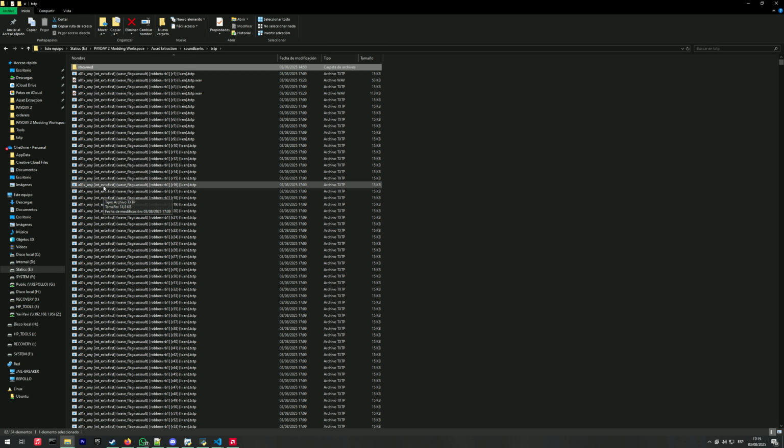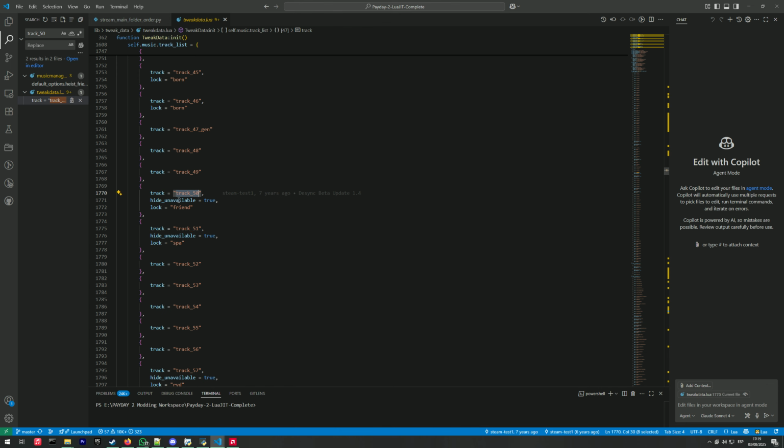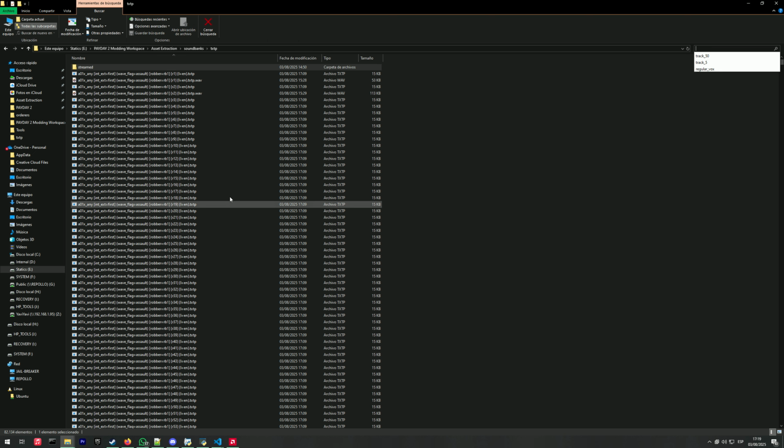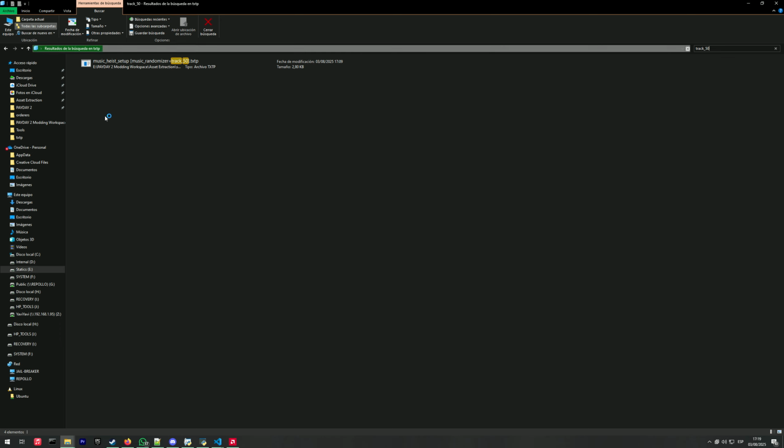Now, you got everything. An example, say you want to play the lyrical assault version of the Scarface Mansion Haste. You can search in the tweak data for the track ID. In this case, it is track 50. I already got it here prepared. You can search for it, track 50. The list is very long, so it will take a while.